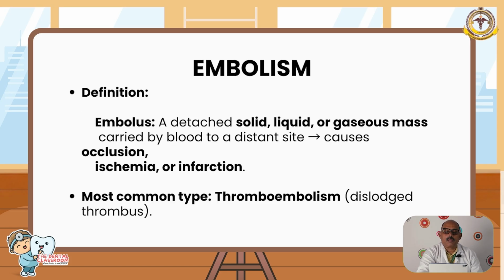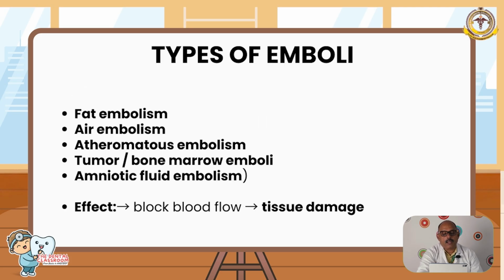What is an embolus? An embolus is a detached solid, liquid or gaseous mass carried by blood to a distant site, causing occlusion, ischemia or infarction. The most common type is thromboembolism. Other types of emboli are fat, air, atheromatous, tumor, bone marrow or amniotic fluid emboli. The main effect is that the embolus travels until it lodges in small vessels and blocks the blood vessel, causing tissue damage. An arterial embolus can go to the brain, kidney or spleen. Venous can go to the lungs.